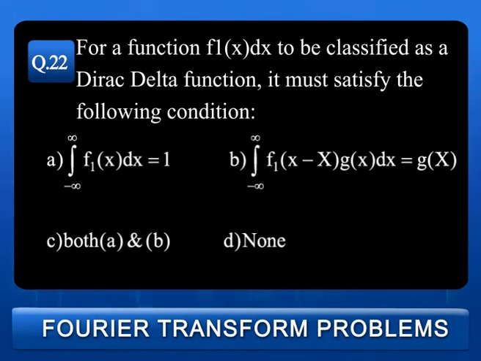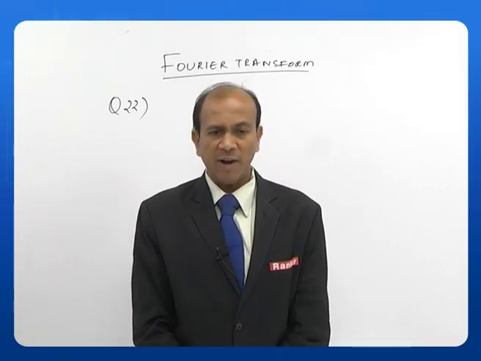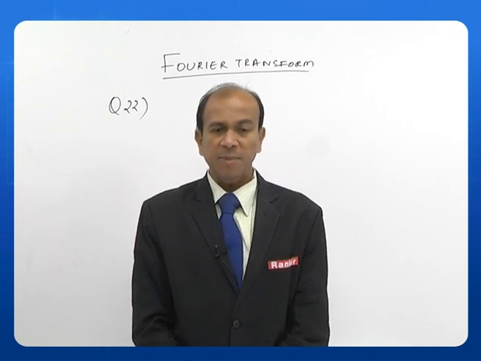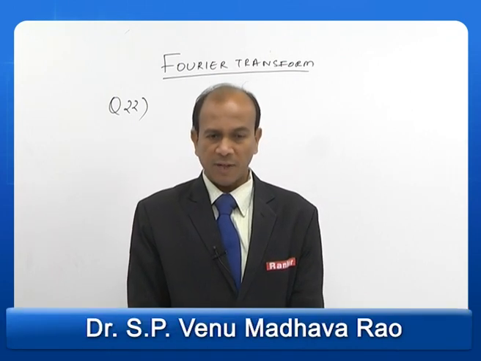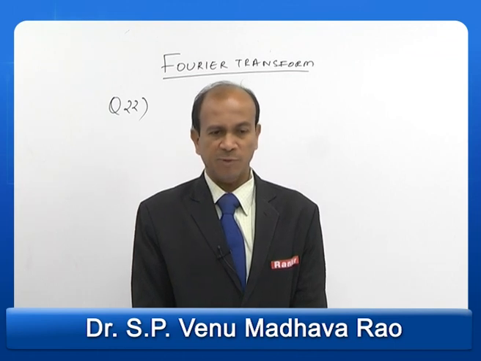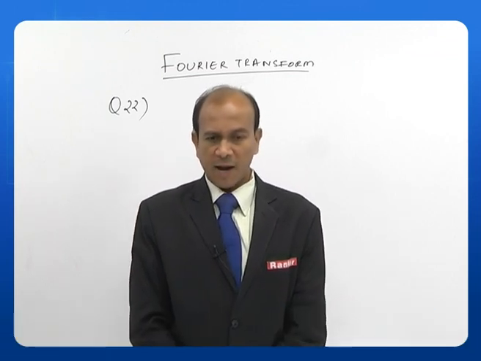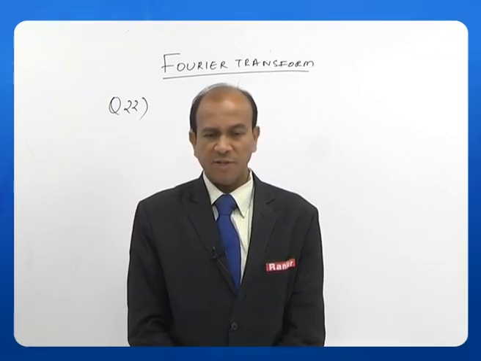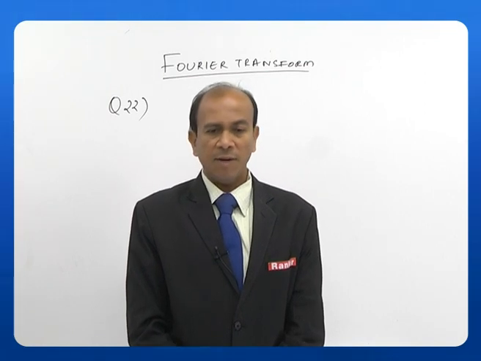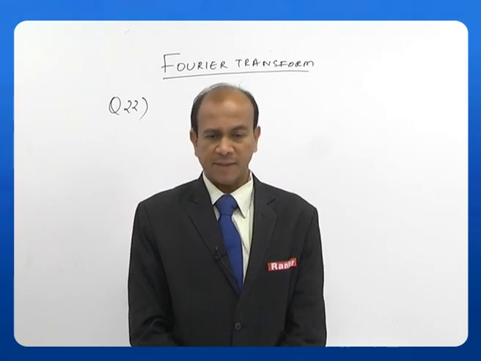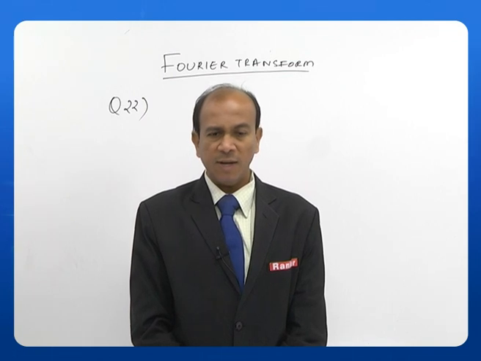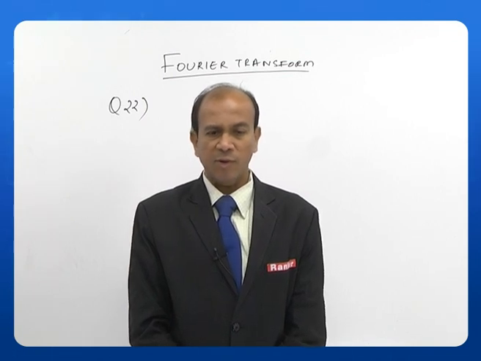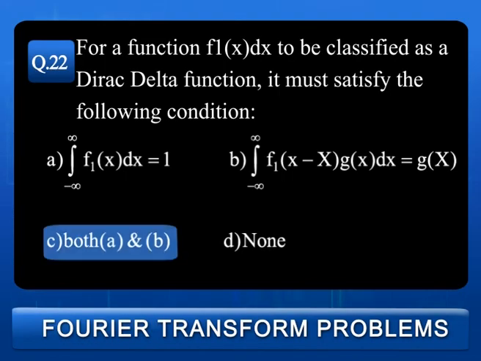The answer is, for a function to be classified as a Dirac delta function, it must satisfy both the conditions. That is, the area under the curve must be 1, that is A, and B, which says the function exists at f1 of x minus X, that is, it exists only at a point where f1 also exists. So, the answer is C.